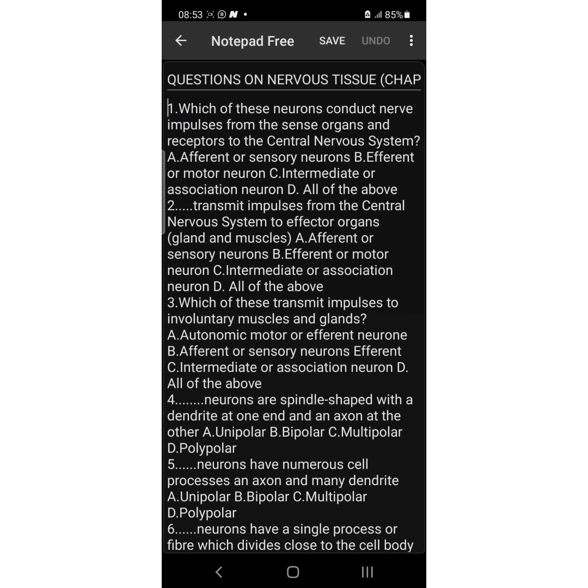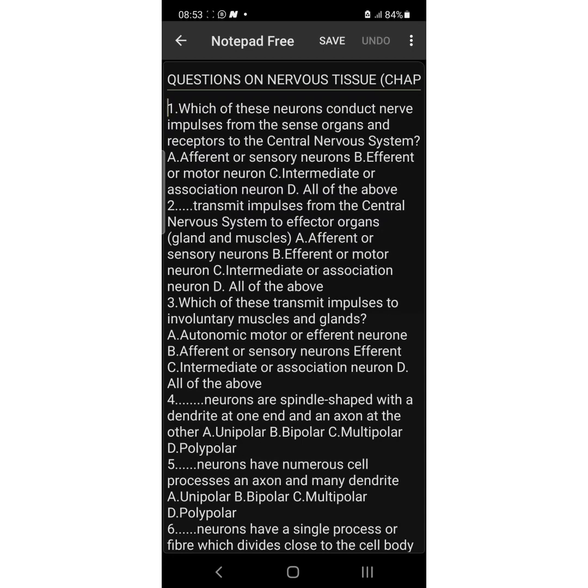Very important. Number 1 says, which of these neurons conducts nerve impulses from the sense organs and receptors to the central nervous system?